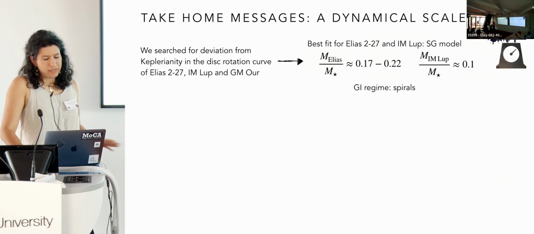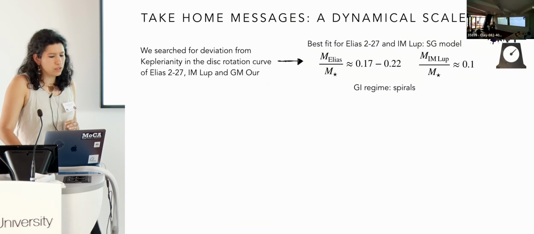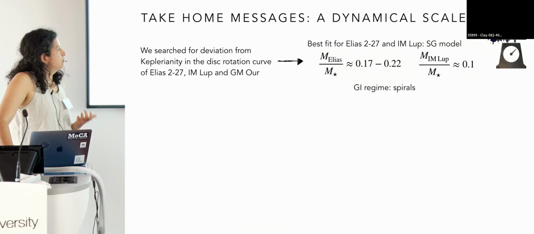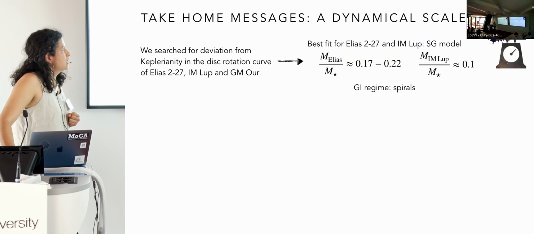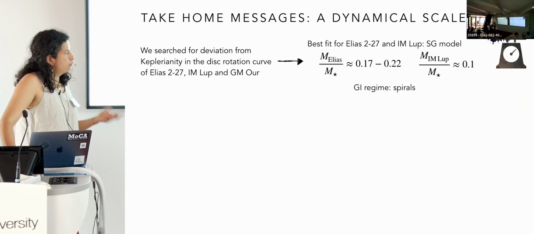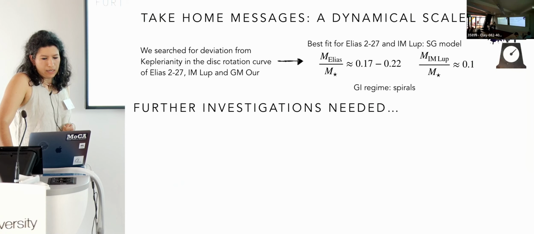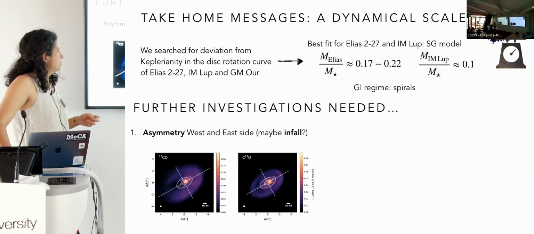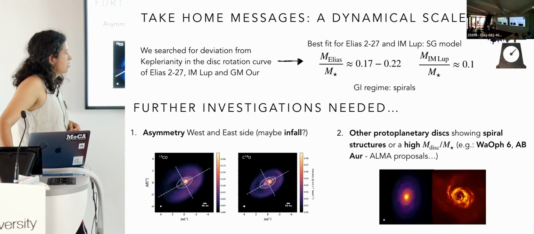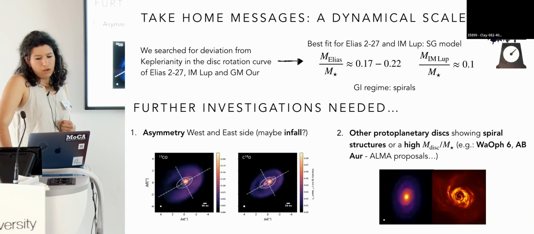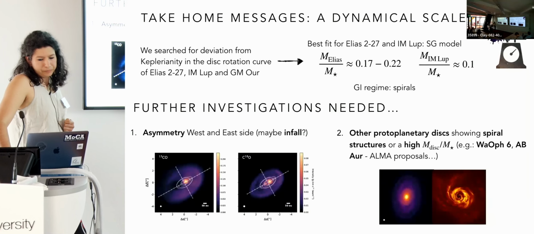So, take-home messages from this first part: we searched for deviations from Keplerian rotation in the disk rotation for different systems, and we are able to get this, especially for LkHa 330 and IM Lup, with disk mass estimates that confirm that the spirals we see could be originated by GI. Further investigation is needed, especially to understand the asymmetry that we see in Elias 27, and we also need to extend the sample of this analysis, in particular something we will do for Fico 6 and AB Aurigae.